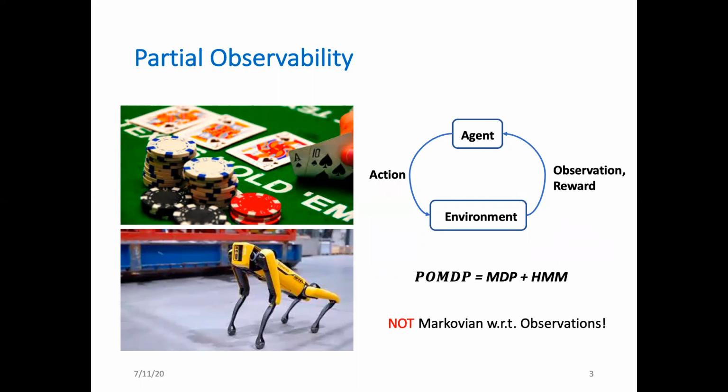Another example is robotics. Usually, a robot can only see things in front of its camera. POMDP is a classical and popular model that can abstract and describe such partial observability. Different from MDPs, in POMDPs, you can't directly access your current state. You can only observe an observation, which is sampled from a distribution determined by the current state. In other words, you may think of a POMDP as a combination of an MDP and a hidden Markov model.